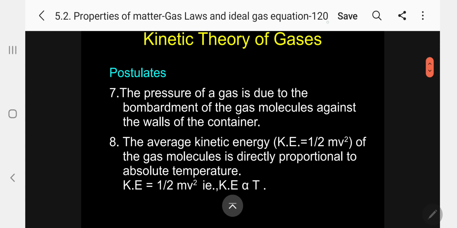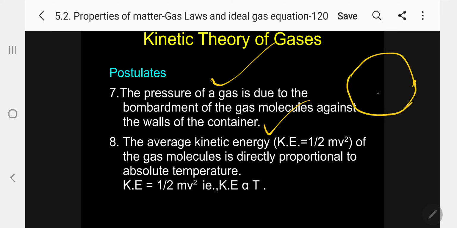Number 7 postulate. The pressure of a gas is due to the bombardment of the gas molecules against the walls of the container, as I informed you earlier. The molecule is here, so it will move and collide in all directions. There is not only one molecule; hundreds of thousands of molecules will be there.